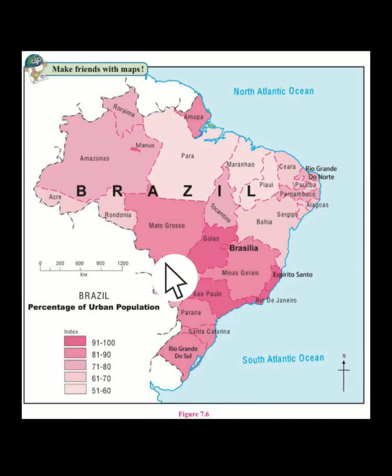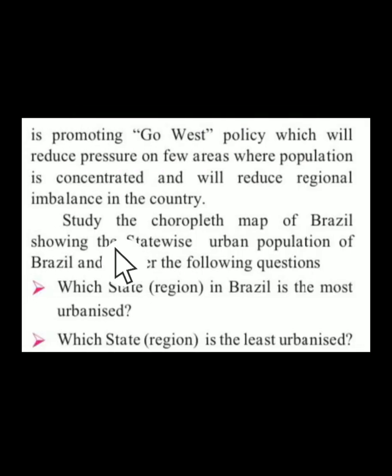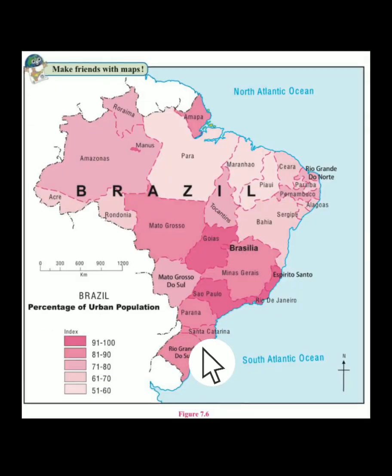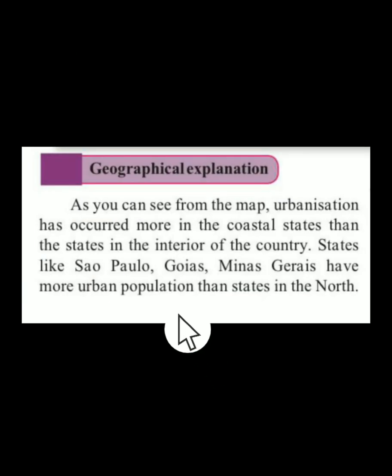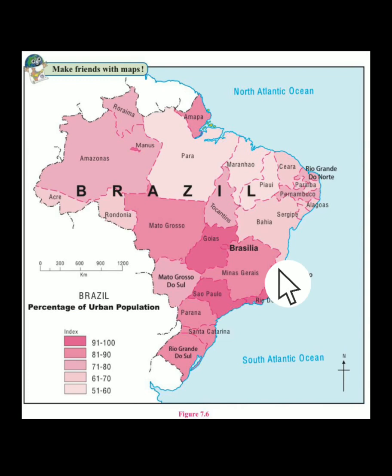So you have got a choropleth map over here. You have to answer these questions again and send them to me in the evening as homework. As you can see from the map, urbanization has occurred more in the coastal areas than in the states of the interior of the country. We can see over here, my dear students, that it is the south and southeastern states where urbanization is very high. Therefore the government is following a policy called go west.